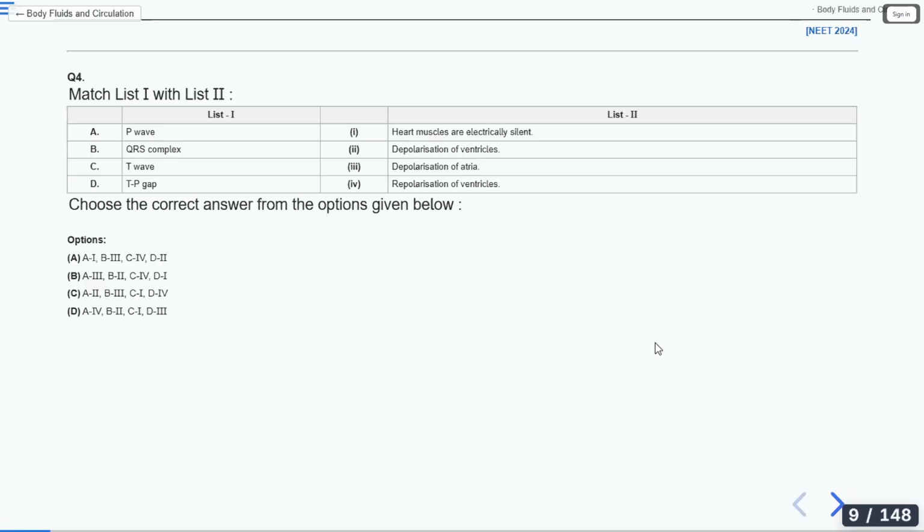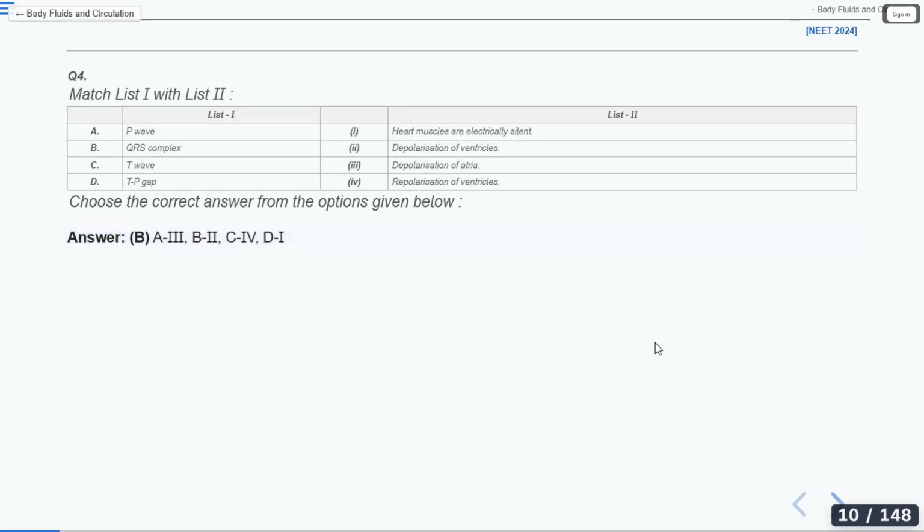Repolarization. What is this repolarization? Repolarization is relaxation. Contraction and relaxation. Normal state is relaxation. Very good. So what answer have you given? Option B. Option B is correct, 100% correct. So the answer is option B.